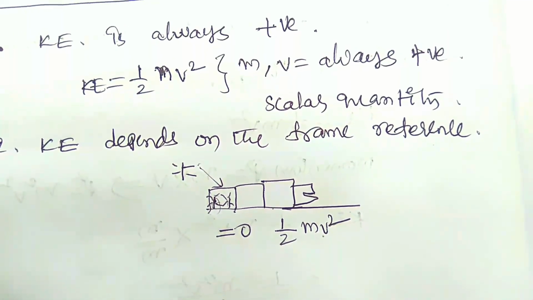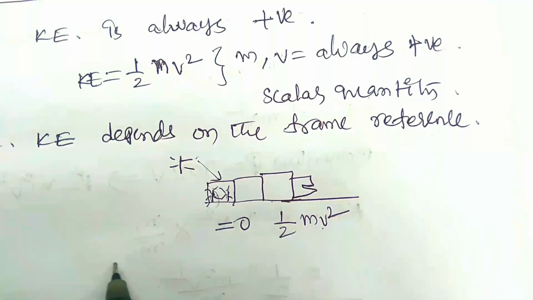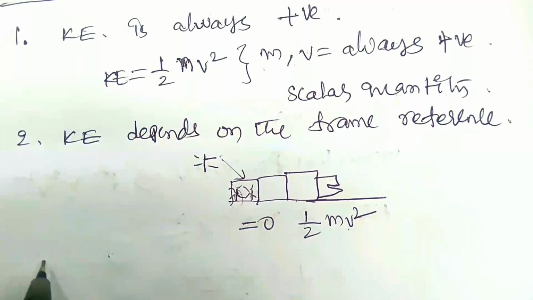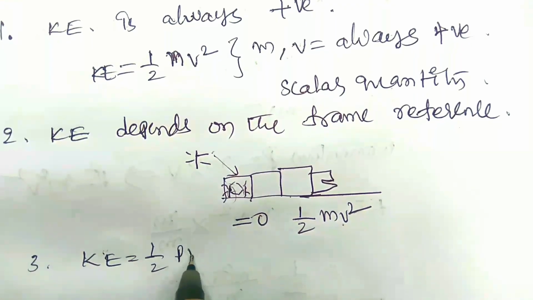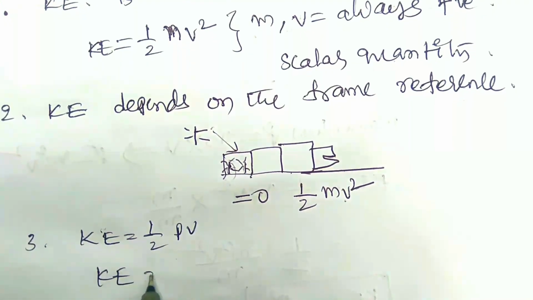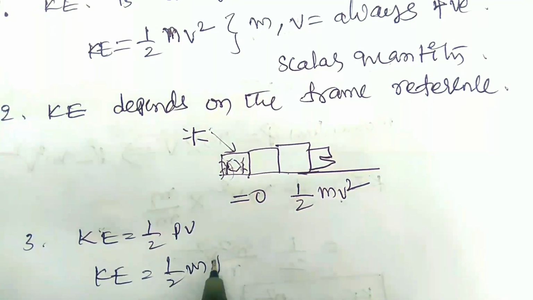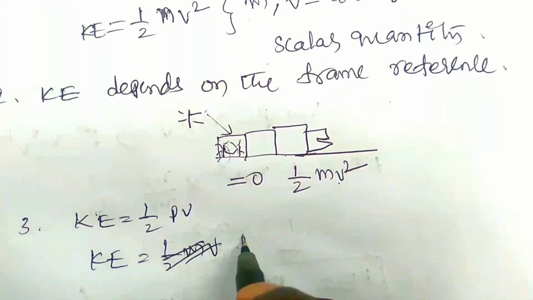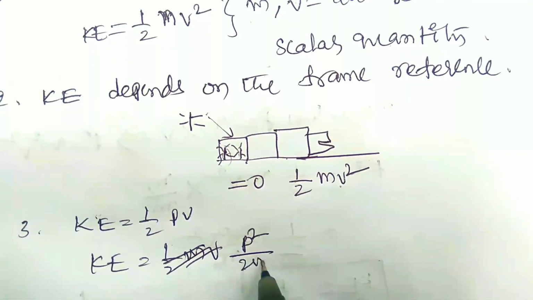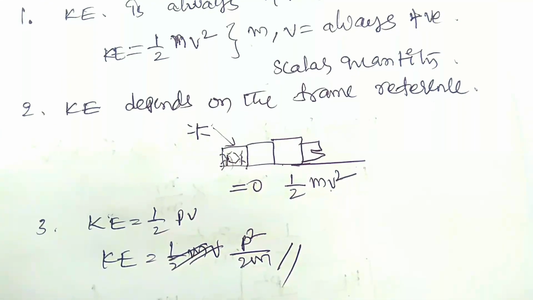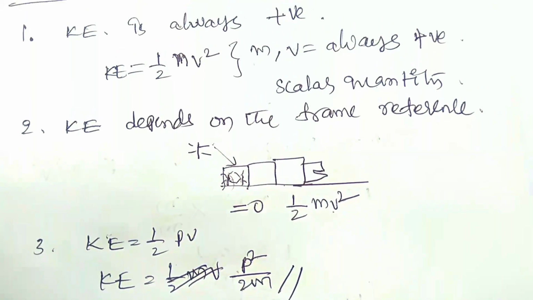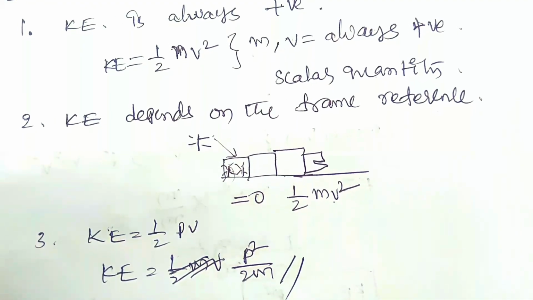Okay, relation between KE and P, we already saw: KE is equal to 1 by 2 PV, or KE is equal to half mv square, or KE is equal to P square by 2m. So this is the relation between KE and the momentum of the body. Right, these are the points you have to remember in the case of kinetic energy.